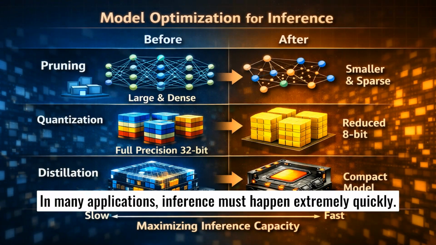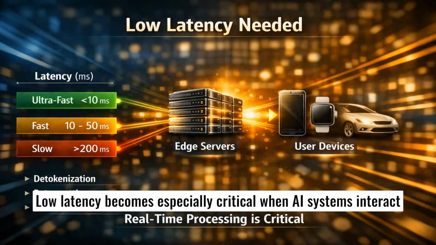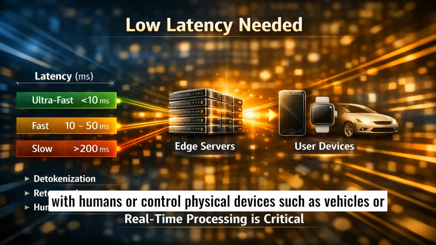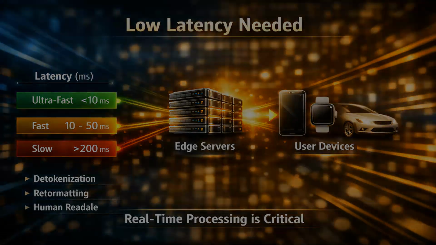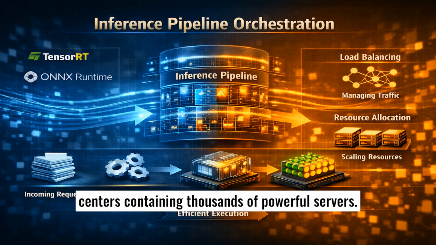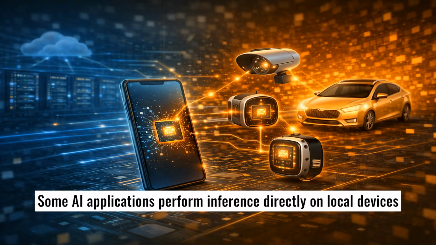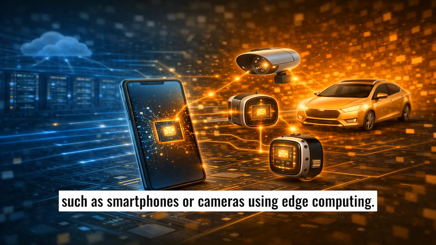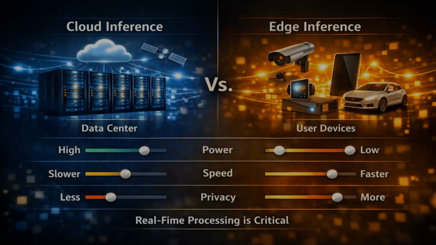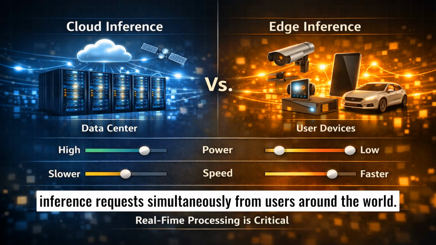In many applications, inference must happen extremely quickly. Even small delays can affect the user experience or system safety. Low latency becomes especially critical when AI systems interact with humans or control physical devices, such as vehicles or robots. Large-scale AI inference often runs inside massive cloud data centers containing thousands of powerful servers. Some AI applications perform inference directly on local devices such as smartphones or cameras using edge computing. Inside these infrastructures, servers handle thousands of inference requests simultaneously from users around the world.